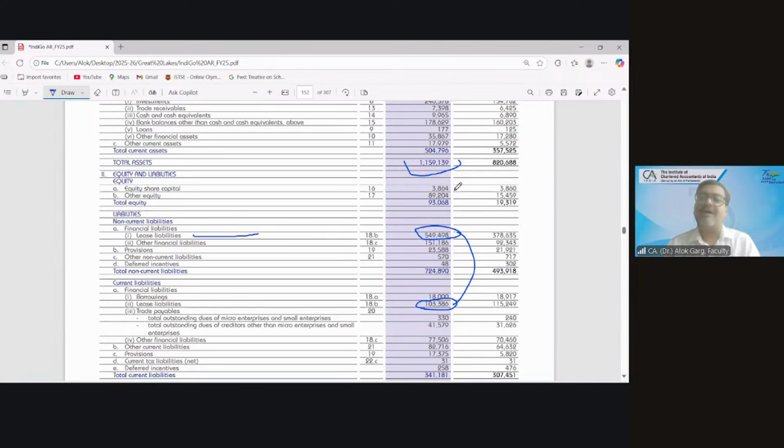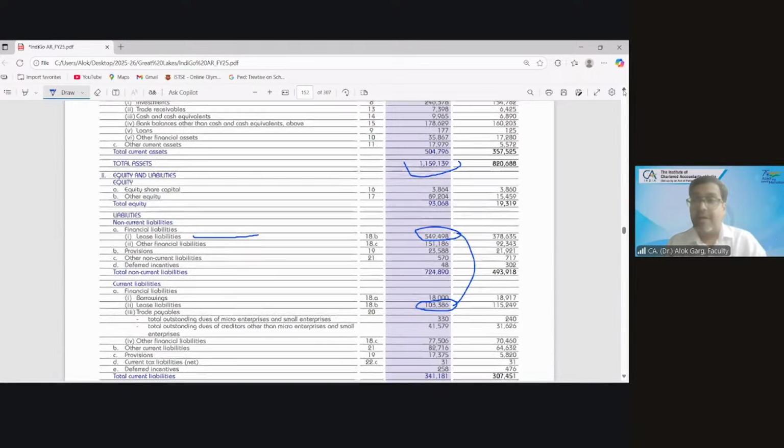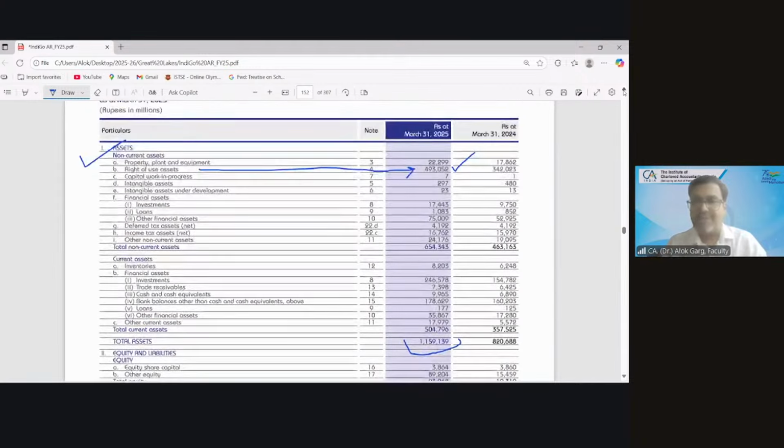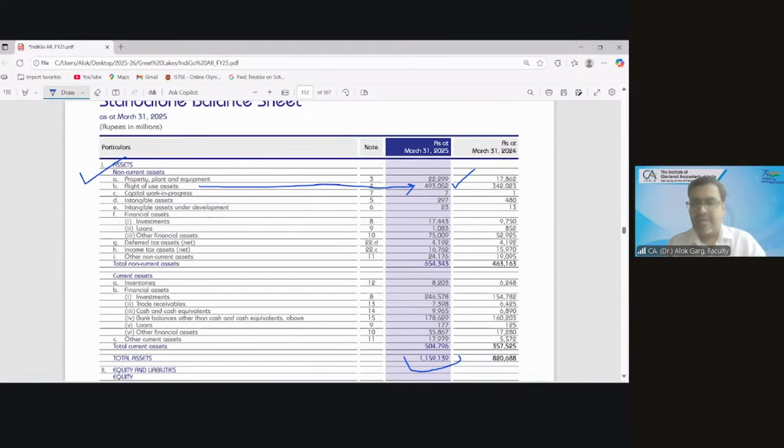Why is there a difference between the asset and the liability number? Due to interest cost, sir. Yes, because the asset is depreciated on a straight line basis and the liability is compounding. Like I have shown you, the interest cost keeps on decreasing, but depreciation is static. So due to that interest cost, the lease liability number and right of use asset are different. Is that clear? So are you able to appreciate the impact of Ind AS 116? Yes.